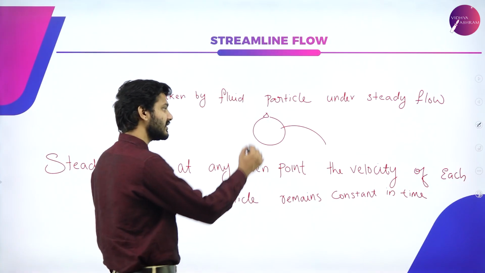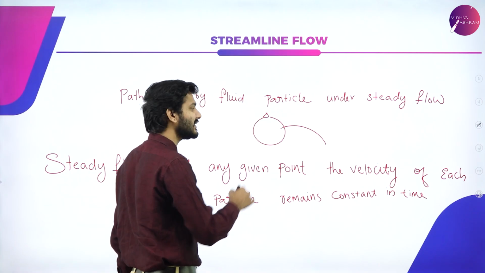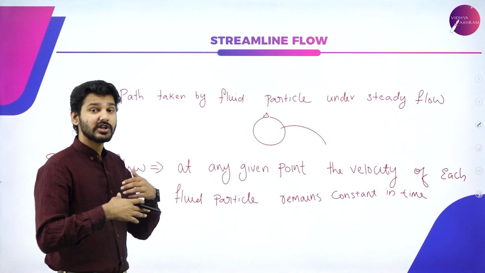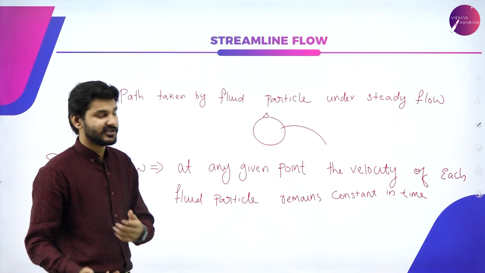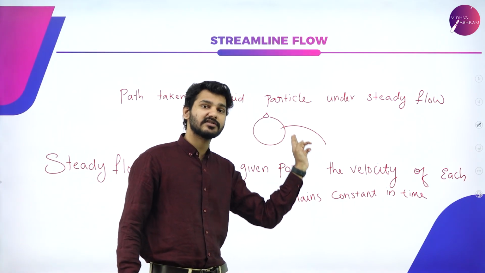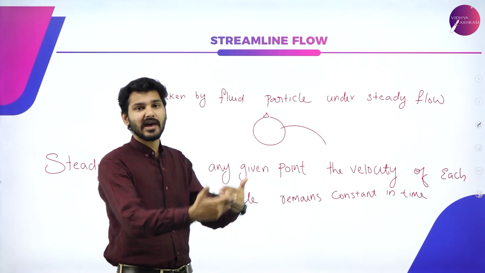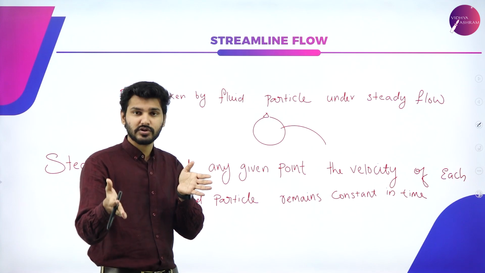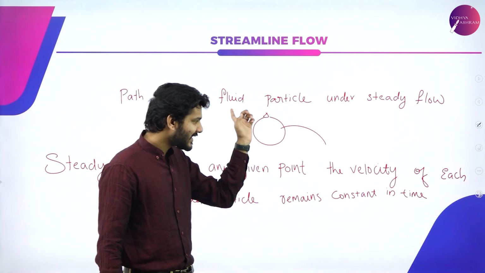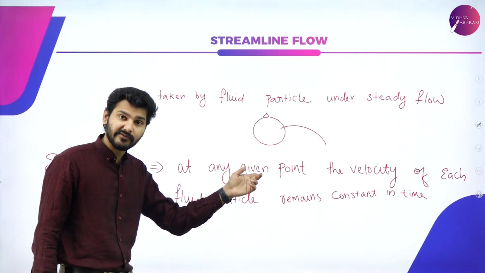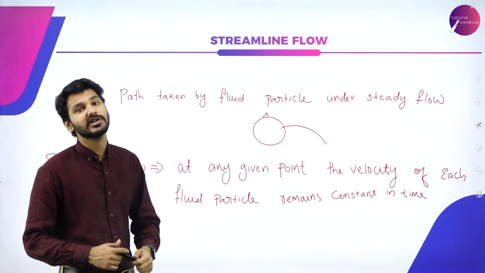And the nature of that particular flow is that each fluid particle at a given position is not changing its velocity. It's not like here it is 10 meters and suddenly it's 25 meters. No, right? It constantly has a definite set of motion. So if that is the case, then there is steady flow. If there is steady flow, then we can say that there is streamline flow.